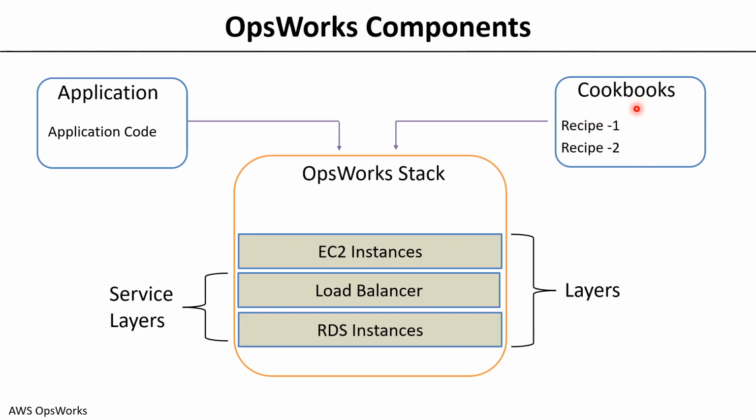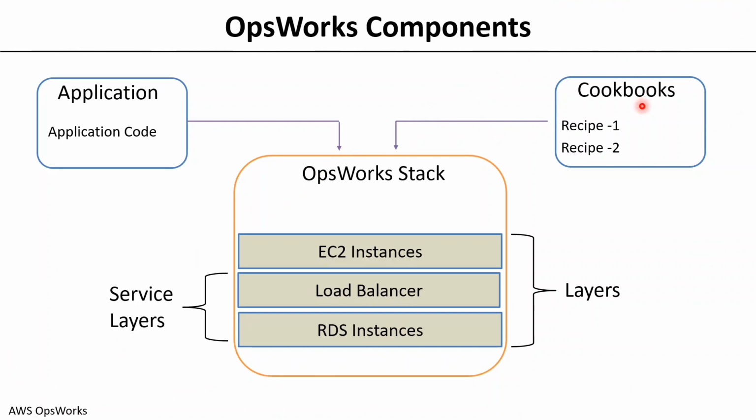Multiple recipes which are used for one OpsWorks stack are called a cookbook, right? So you can build one cookbook which has multiple recipes, and when you give it to the OpsWorks stack, it will become an entire application.